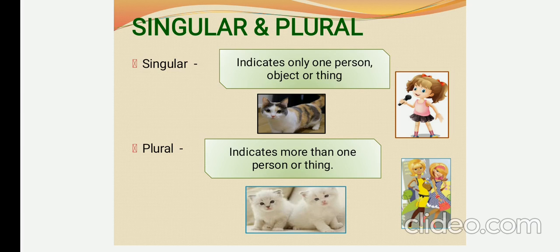What is plural? Plural noun indicates more than one person or thing. See the images given below. The first picture has two cats and two girls. We call it cats, girls. And also sometimes we say two cats, two girls. It is also right. But the noun takes its plural form by adding s with it. Cats, girls. But in singular, a cat, a girl. This is a difference.